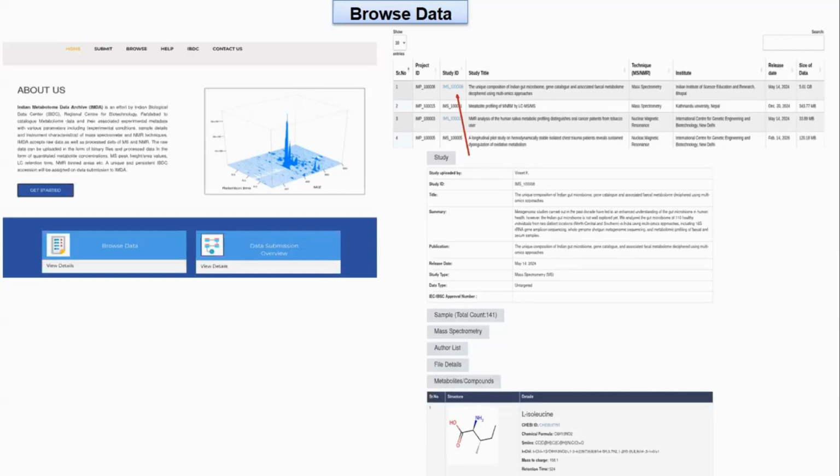And by clicking on the study ID, anyone can view the submitted details. But the study ID is clickable only in the case of open access studies, not controlled access studies. In the open access option, the user can view submitted studies, sample details, as well as the structures with the details of their chemical properties in the metabolite compound section in our browse section.